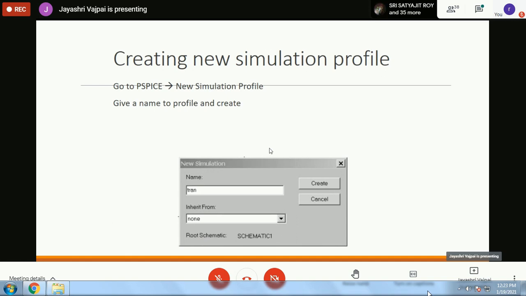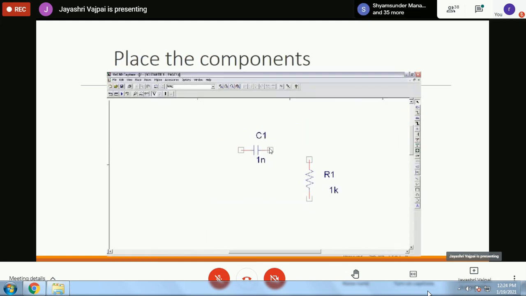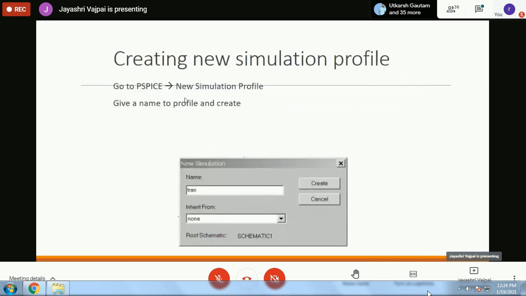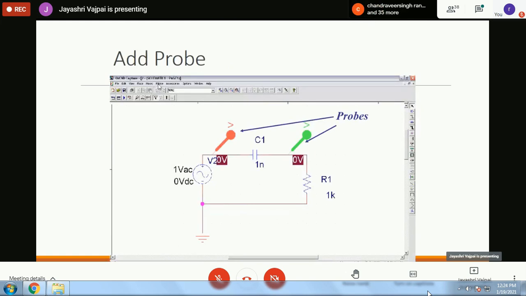Now, a new simulation profile can be created by giving a particular name. Once you have created the circuit, you can just use this triangular button over here for running. It will automatically create the system. But if you want to save the results in a new simulation profile, you can do it by using this option, from the PSpice option, which you can see here.